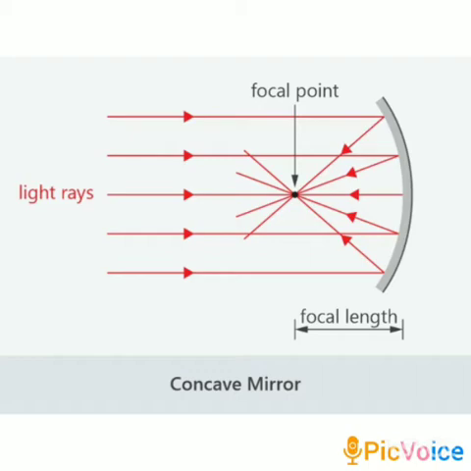A ray directed towards the center of curvature of a mirror retraces its path as it is incident normally on the mirror. Now once again I am explaining these points.